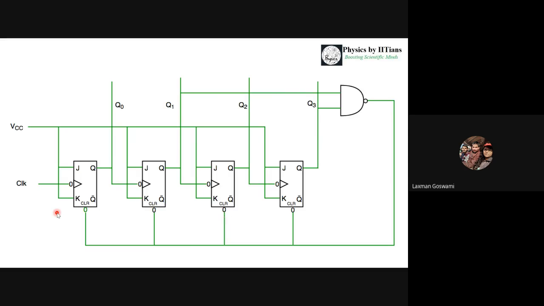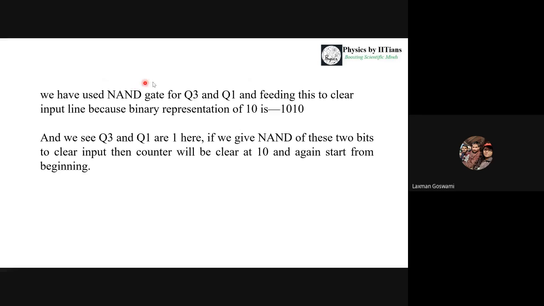So we have put a condition here. This Q3 and Q1 NAND gate is giving us a reset condition. So this counter is beginning from 0000 and counting up to 9, and then after 9 it is again reset to 0000. Then this is sequentially counting from 0 to 9. So this is a counter called decade counter.